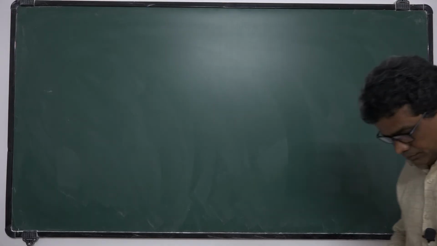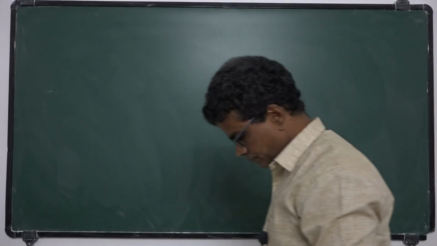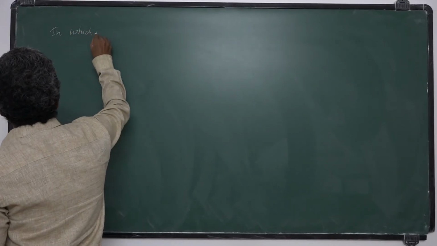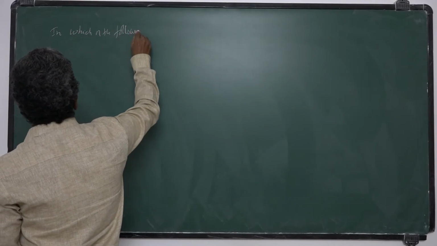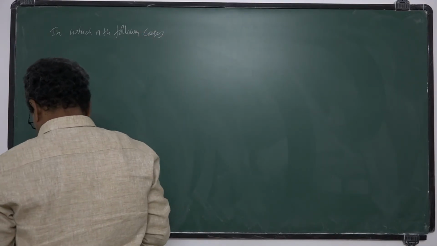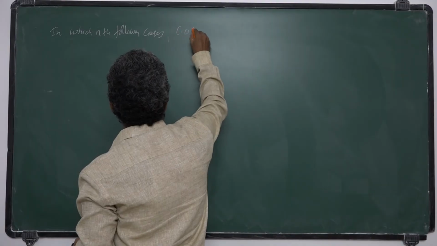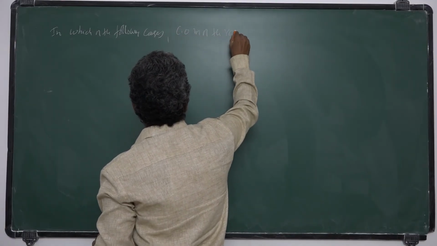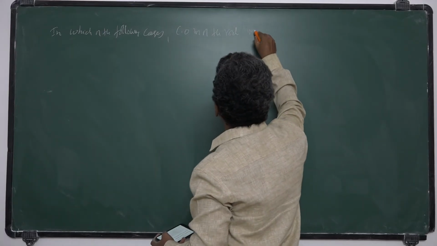Next one, take next problem. In which of the following cases center of mass of the rod, COM of the rod, may be at its center?